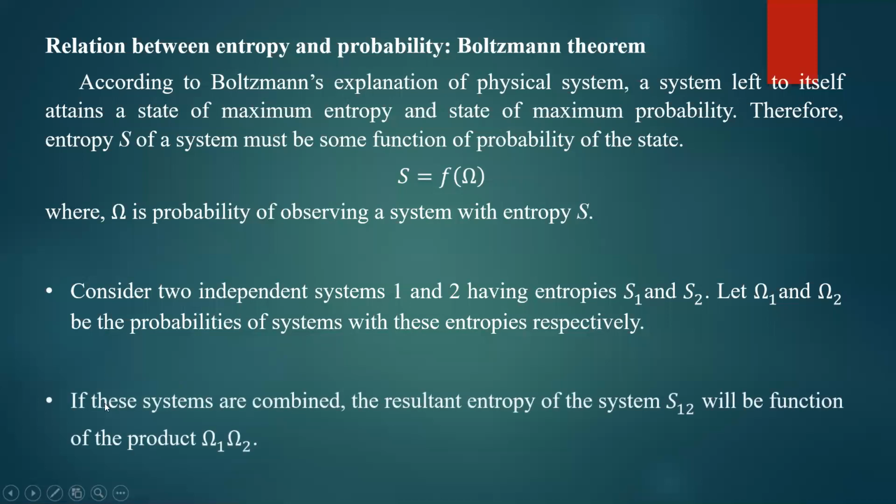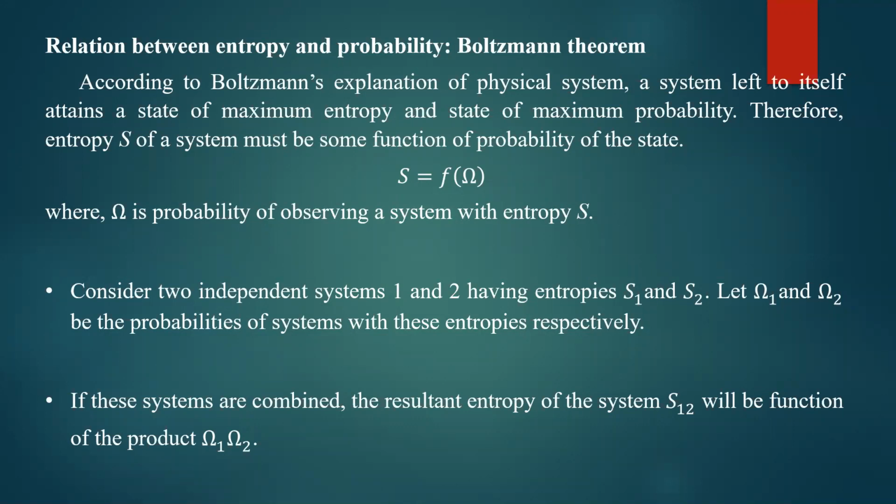Then if the systems are combined, the resultant entropy of the system, let it be S12. S12 is the total entropy if system 1 and system 2 are combined. Okay, when they are mixed, then entropy will become S12. That will be a function of the product of probabilities, that is omega 1 into omega 2. So the entropy of the combined system is equal to a function of omega 1 and omega 2. Okay, that is a very important point.